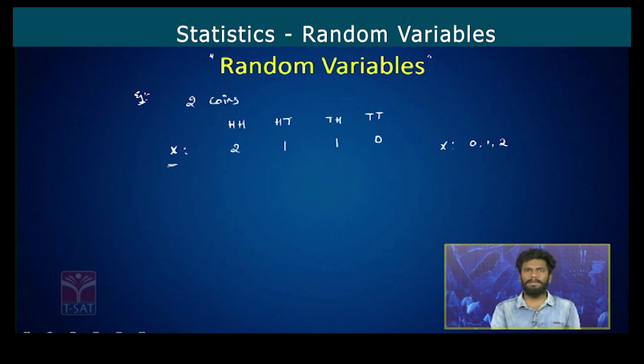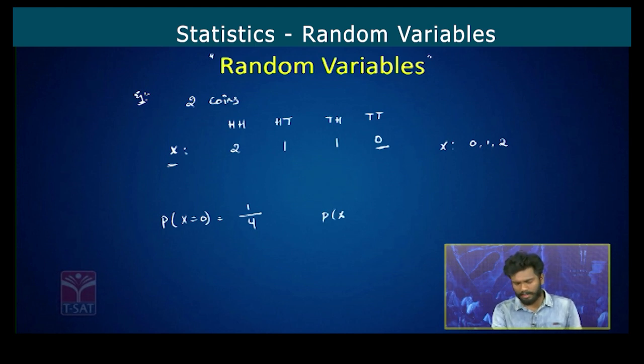Now, how to determine the probabilities when the random variable is given like this? Probability of x is equal to 0. So, probability when x is equal to 0, what is the meaning of that? Probability of 0 heads occurring, which is equal to, 0 heads, how many times does it repeat here? Only one time, divided by total number of outcomes, that is 4. So, the probability of getting 0 heads is 1 by 4.